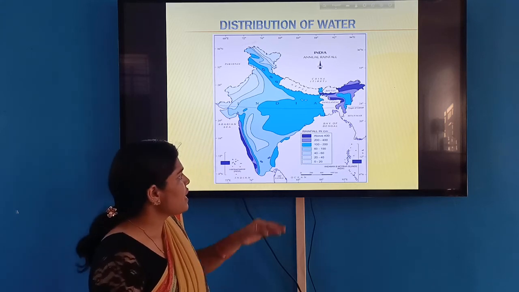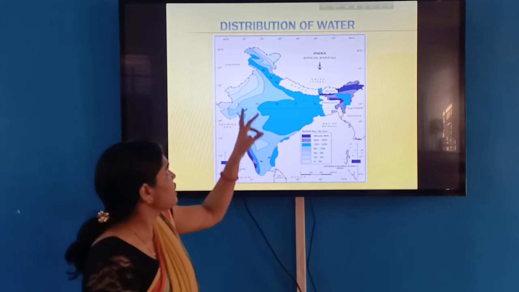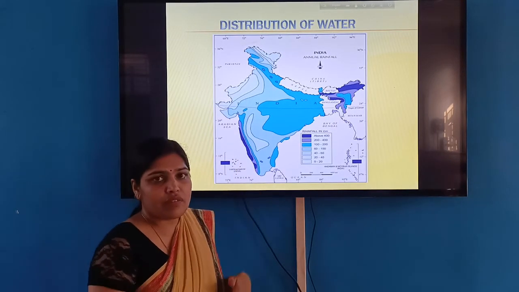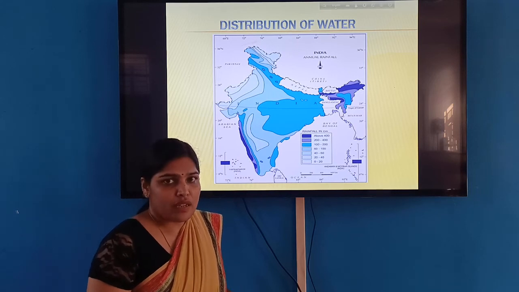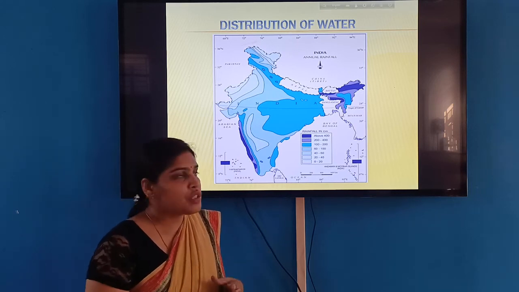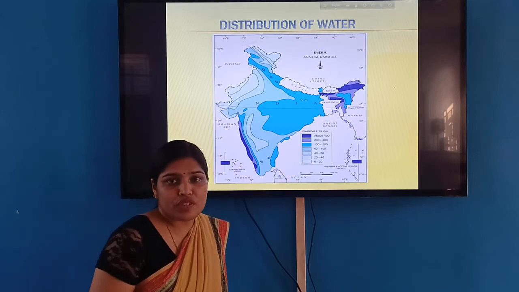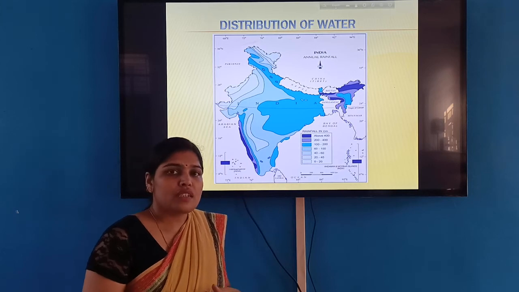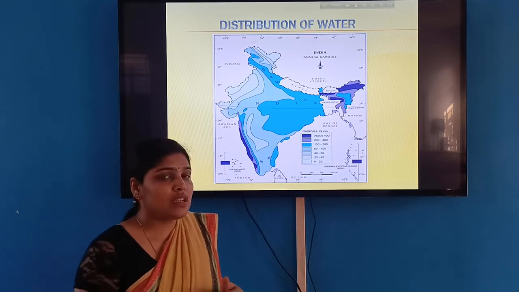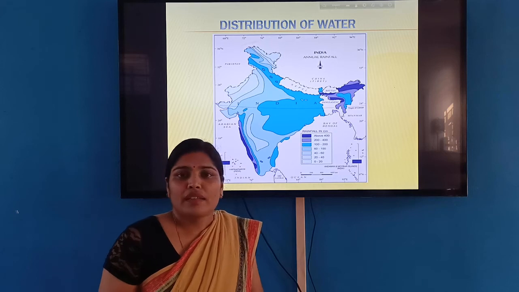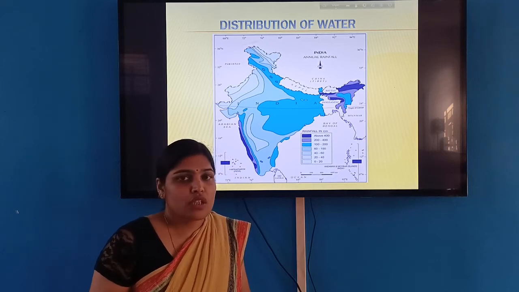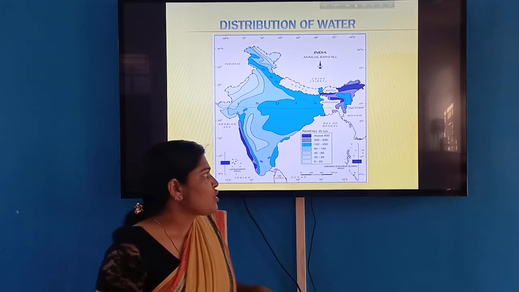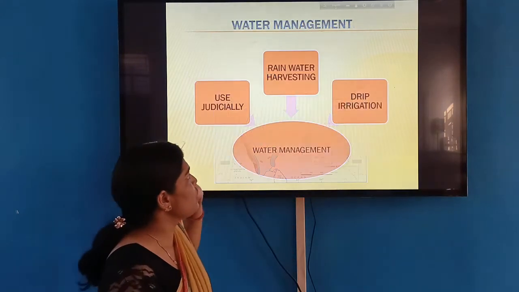But in certain areas, like Rajasthan, there is very little rainfall. So there is a desert. The situation is very unfavorable in Rajasthan, while some areas have favorable situations, so there is more forest. This is an uneven distribution of rainfall. In an area where there is no rainfall, there may be a chance of drought, and if there is more rainfall, it may lead to floods. So this is the uneven distribution of water.